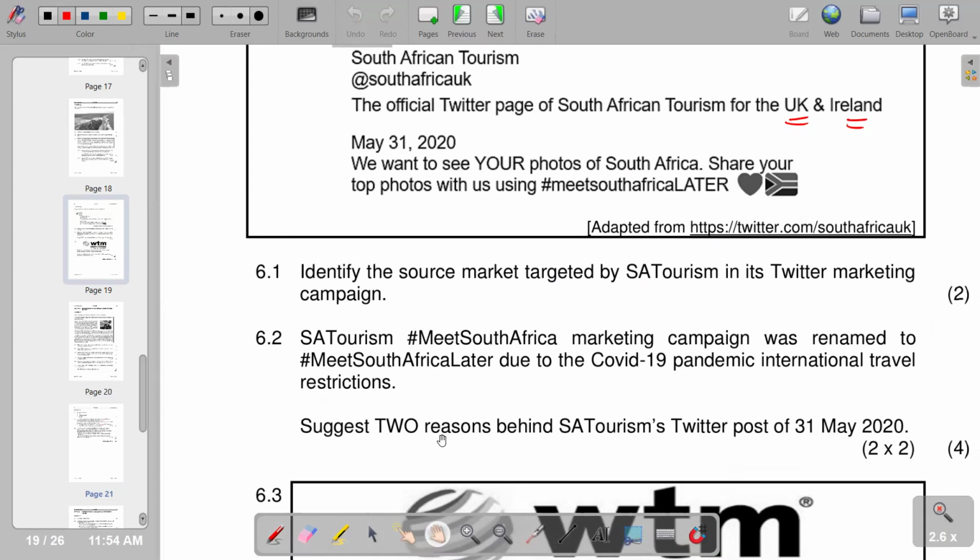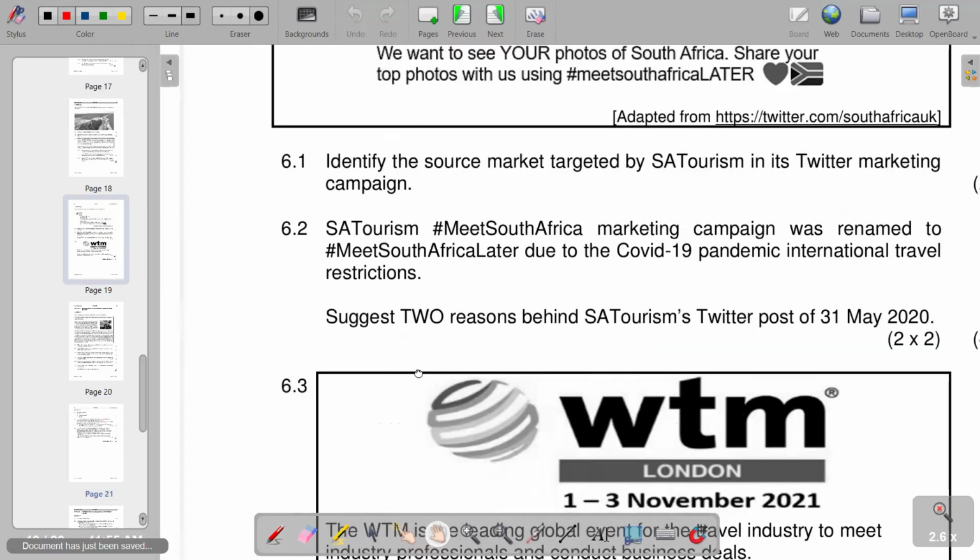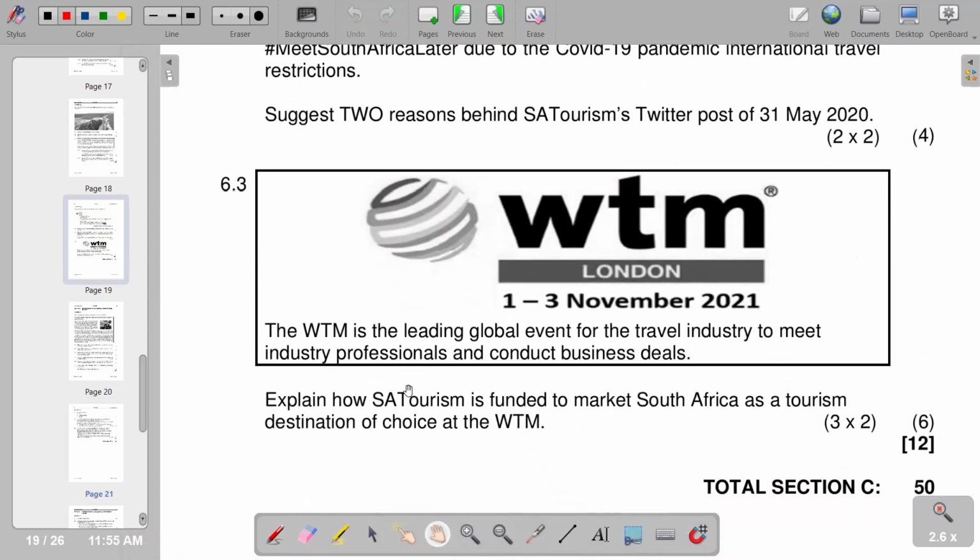We move on to the next question that we have, which is now 6.3. We're given the WTM, where it reads, the WTM is the leading global event for the travel industry to meet industry professionals and conduct business deals. So explain how SA Tourism is funded to market South Africa as a tourism destination of choice at the WTM.